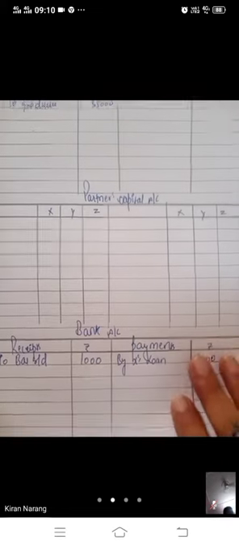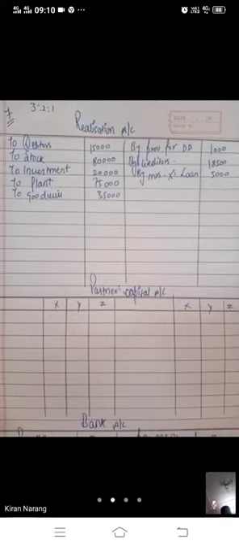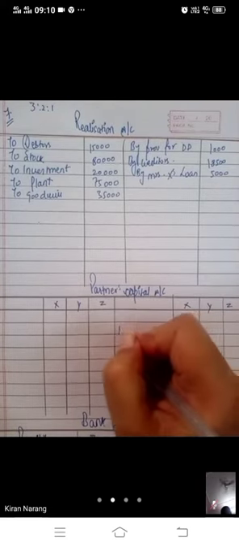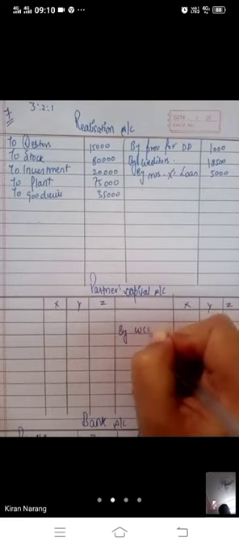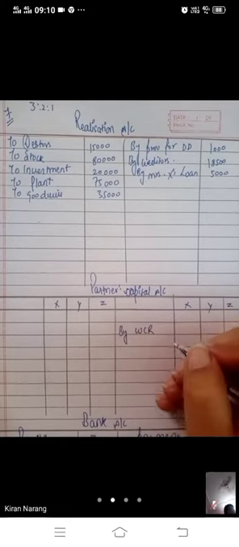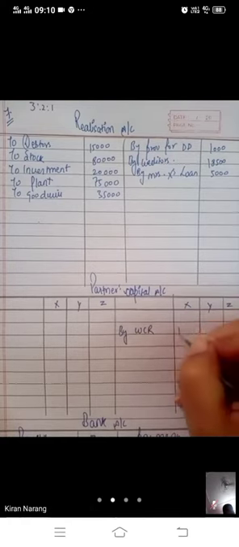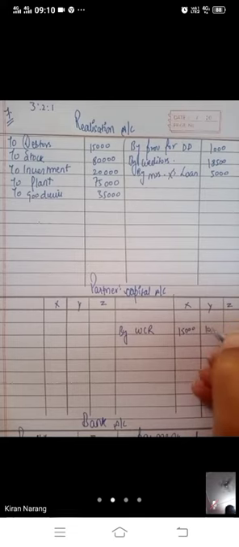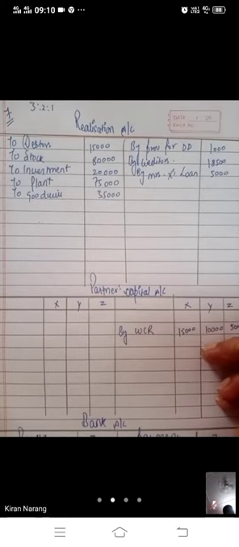Then you have been given some reserves and capital. By workmen compensation reserve, it is given 30,000, and when you will divide it in 3 to 1, it will be 15,000, 10,000 and 5,000. Now have a look on investment fluctuation reserve.